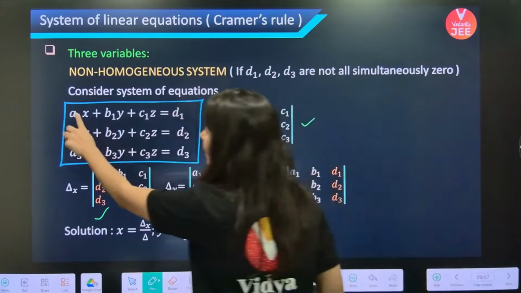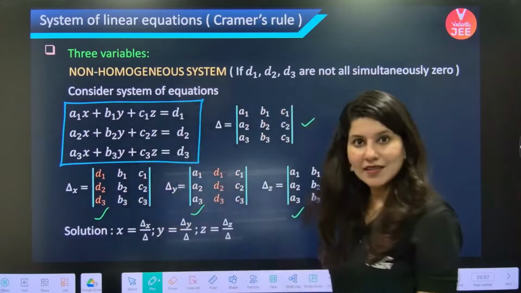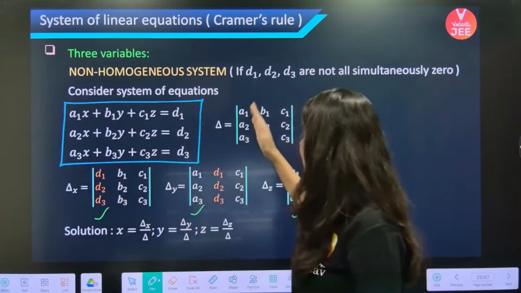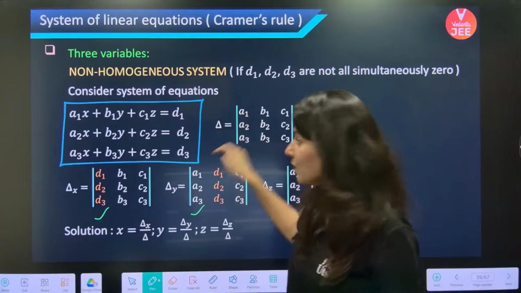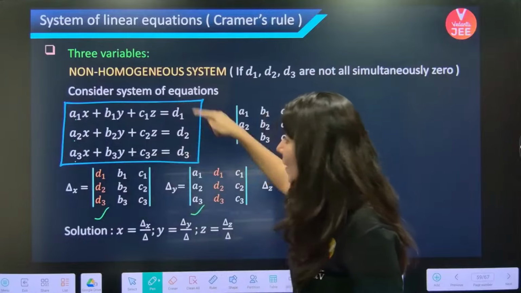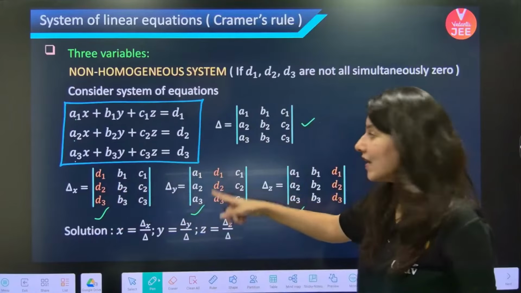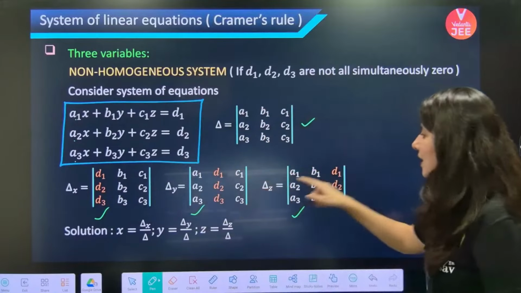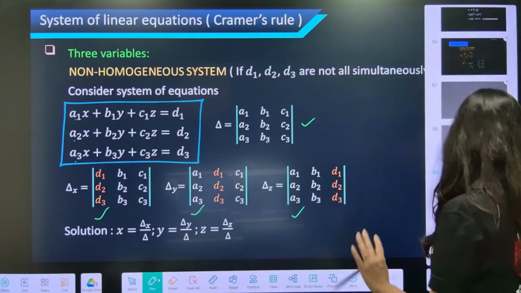Delta is formed by A1, B1, C1, A2, B2, C2, A3, B3, C3. This is your delta. Delta x means you have to remove the coefficient of x, the first column, and replace it by the constants. Rest everything will be the same. Can you see del y? Remove the middle column and place D1, D2, D3. And del z: remove the third column and place these. So these are the 4 determinants.